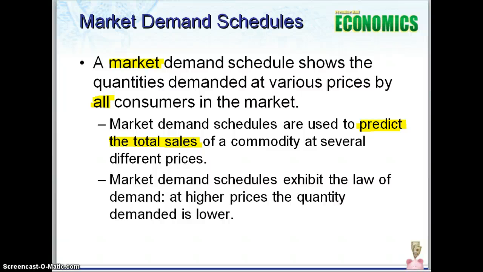Now, market demand schedules are used to help predict the total sales of a commodity. So if you look at how much is demanded at each price, you could multiply the demand by the price to predict somewhat of an idea of how much would be sold and at what value that profit would be.